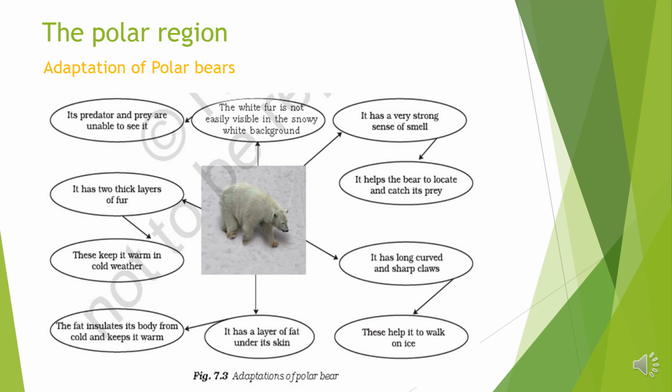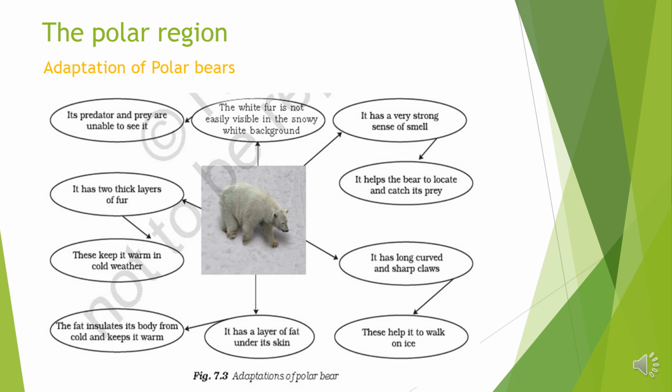Now we can understand the adaptation of polar bear with the help of flowchart. The white fur is not easily visible in the snowy white background. Because of this, its predators and prey are unable to see it. It has two thick layers of fur. These keep it warm in cold weather. Polar bear has a layer of fat under the skin. The fat insulates it from cold and keep it warm.